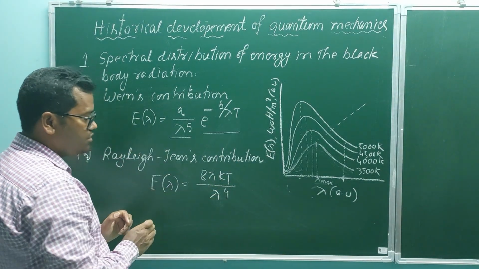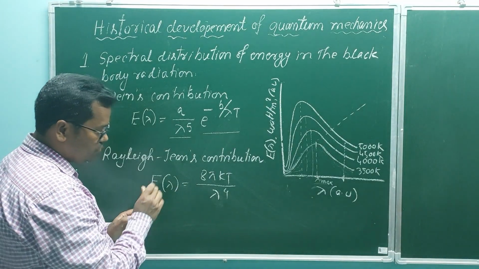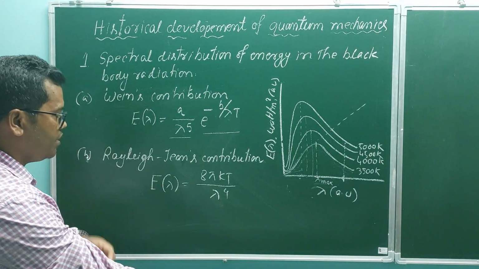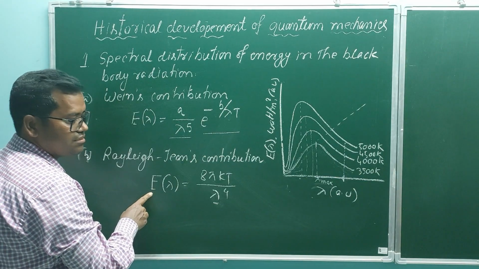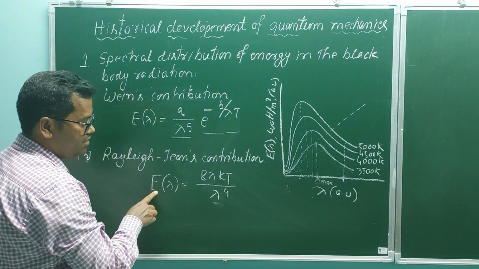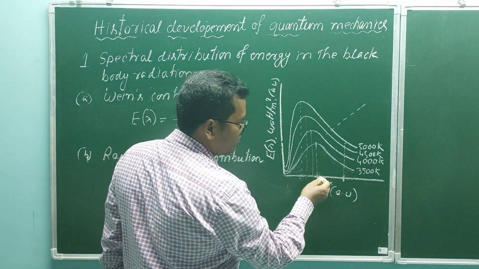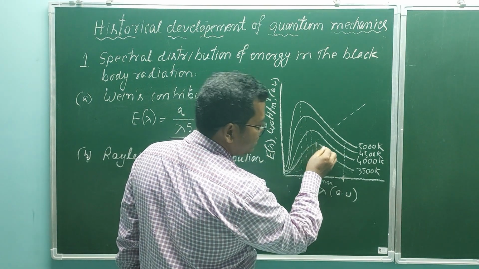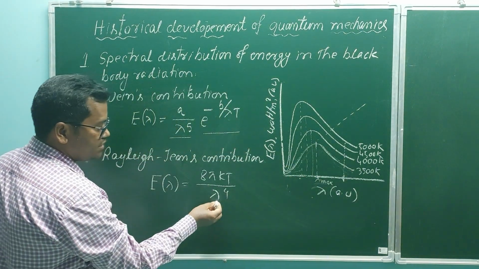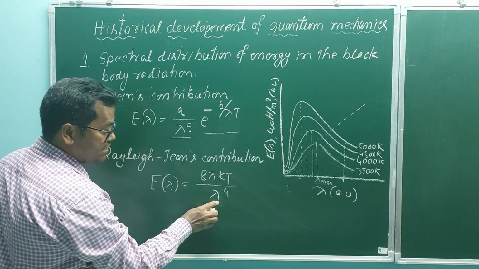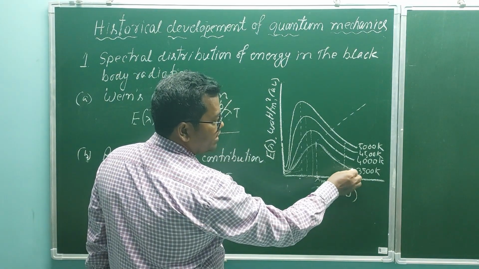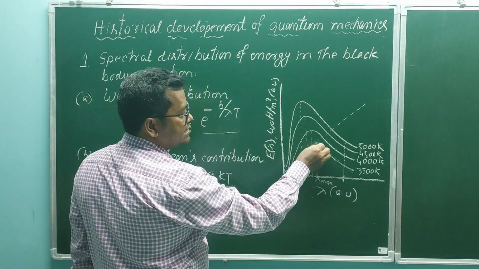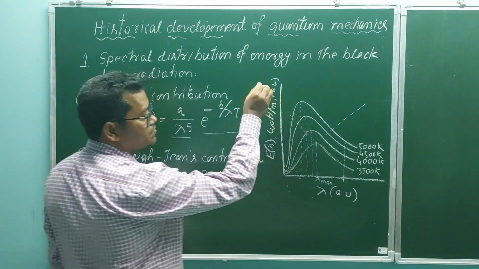From this equation, we can see that as lambda increases, energy decreases. Or we can say lambda decreases, energy increases, and the curve should be like this.